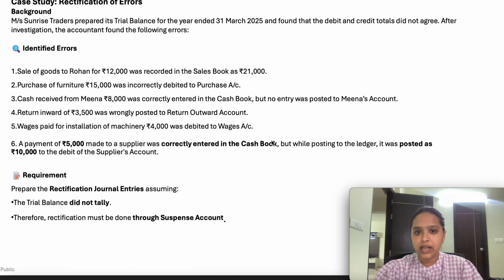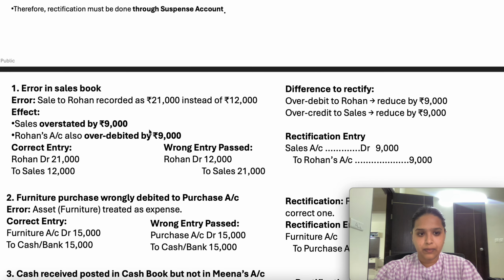Okay. Sale account. So what entry they will post? Sale account debit to Rohan. Okay.